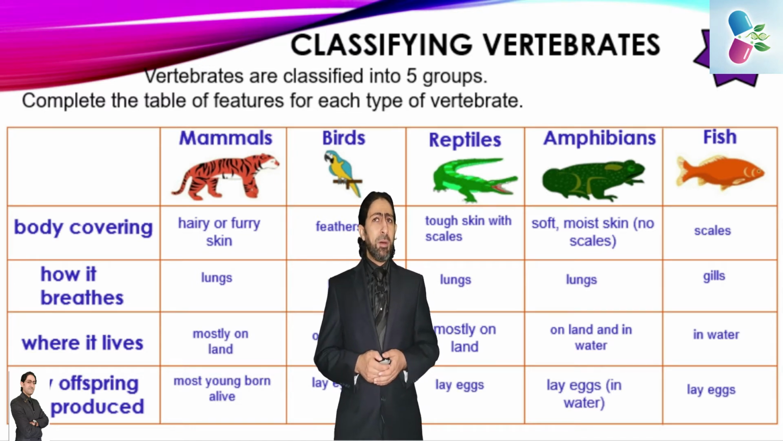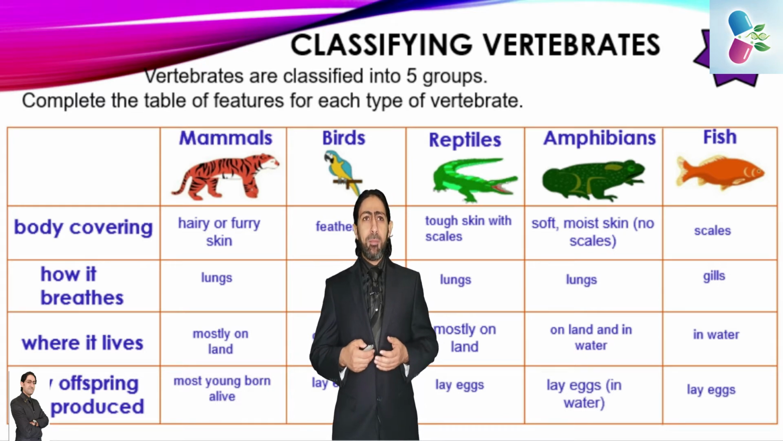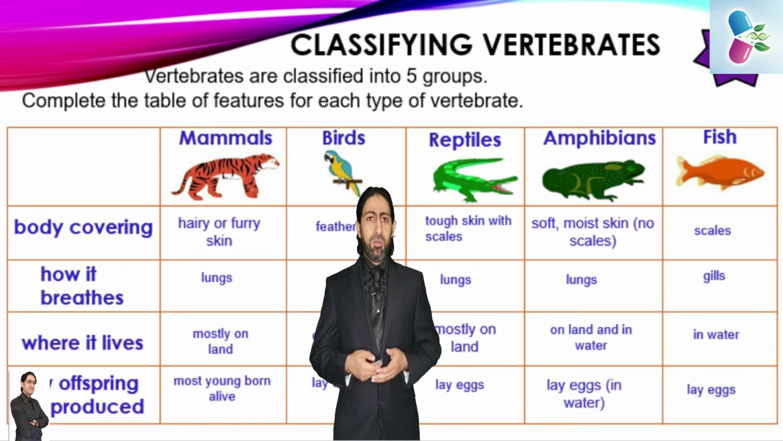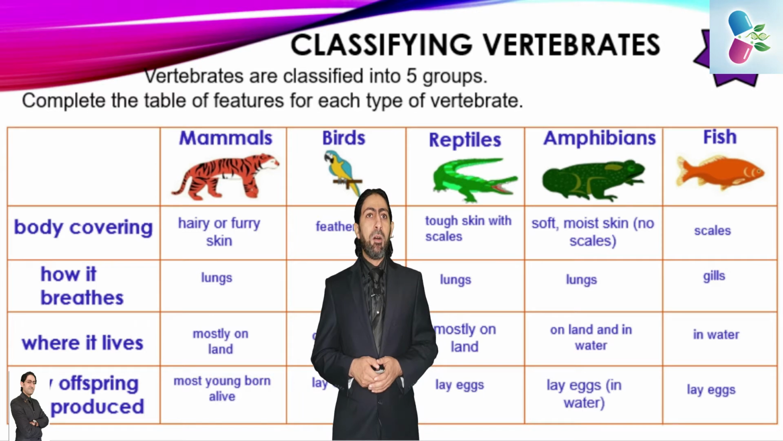So the body covering in case of amphibians is soft, moist skin, and there are no scales at all. And regarding the way by which they are breathing, surely when they are on the land, they are breathing through the lungs. When they are in water, in the primitive stage, or the intermediate stage, or the tadpole stage, as we will go farther, they are breathing through the gills. And where it lives, on land and in water. On the land, using the lungs, and in the water, through the gills. How are offspring produced? The offspring are produced by laying eggs in the water.